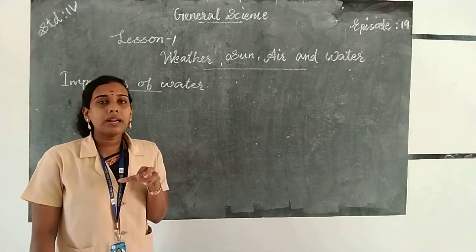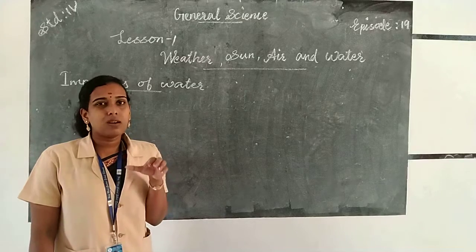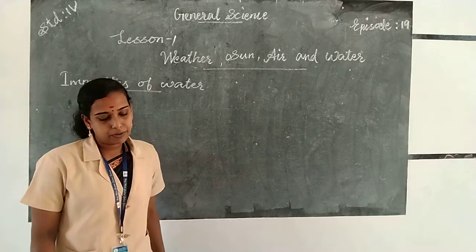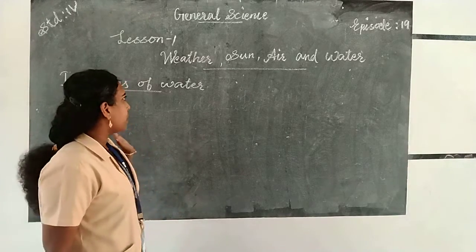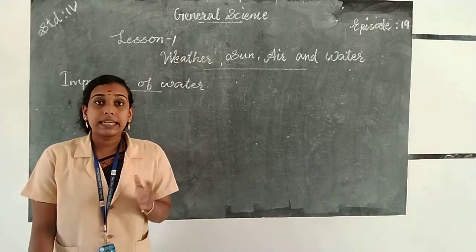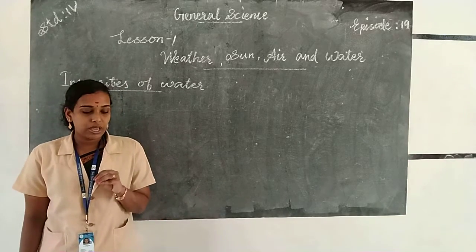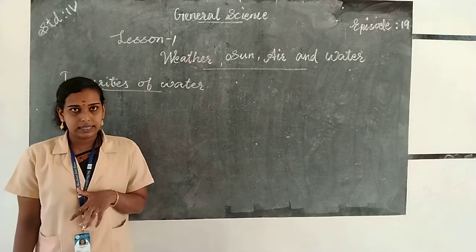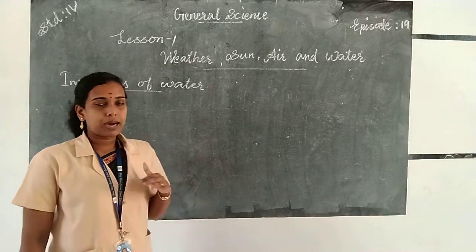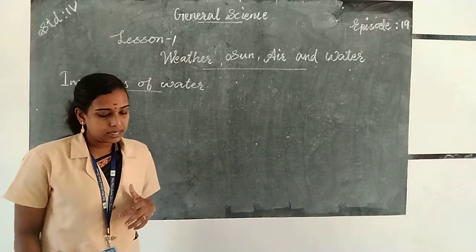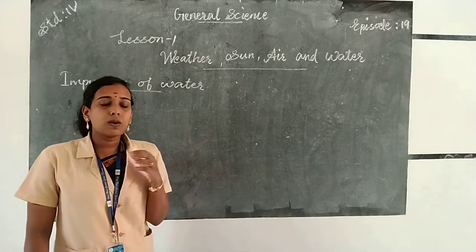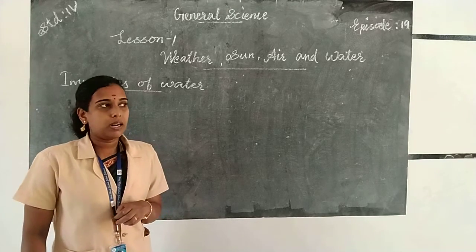So the unwanted particles present in the water are known as impurities, and the unwanted particles are dissolved salts, dust particles, other waste products and harmful germs. The impurities are soluble or insoluble.